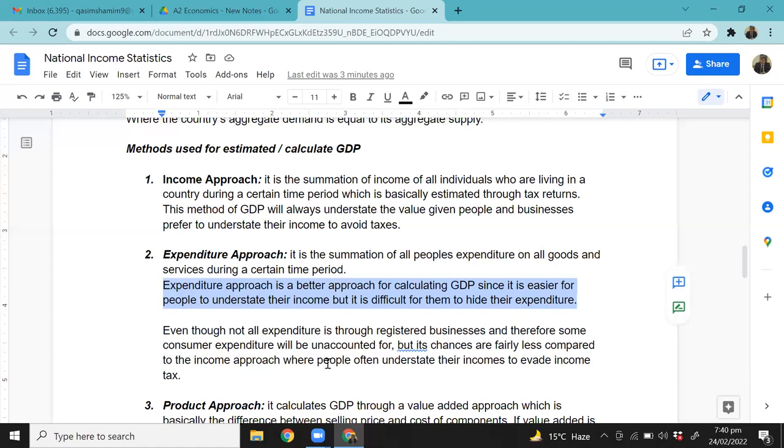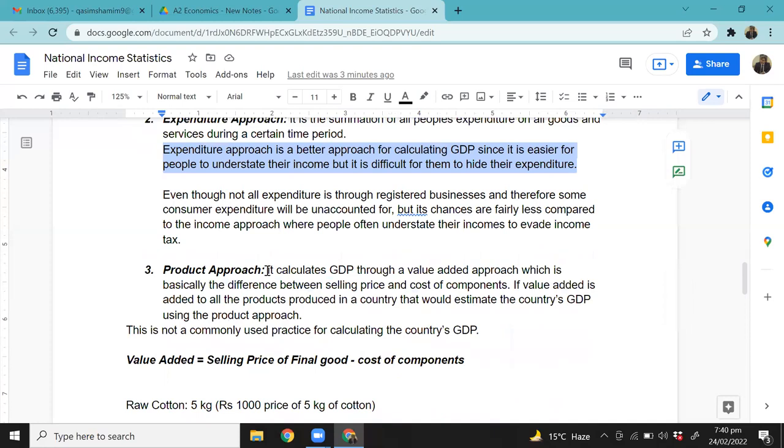Okay. Now comes the third and last type of calculating GDP, which is the product approach. Now, what does the product approach do? Let's first have a look at this. There is a concept known as value added. What's value added? Selling price of the final good minus the cost of components.